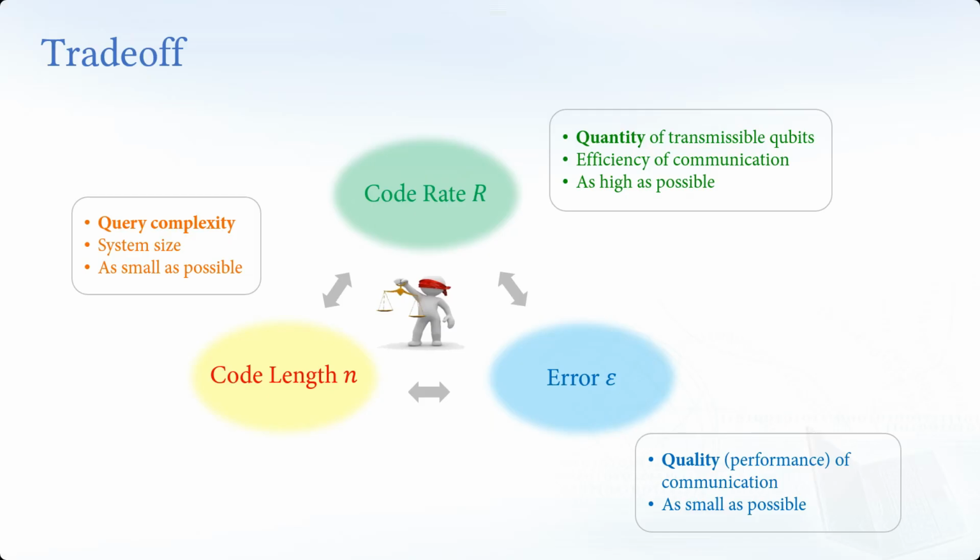We want to find the optimal way so that an engineer or practitioner can say, oh, we want very high accuracy quantum communication, 10 to the minus 3 error. Then what's the system size we need to implement our coding strategy to protect our quantum communication? So that's the general idea.